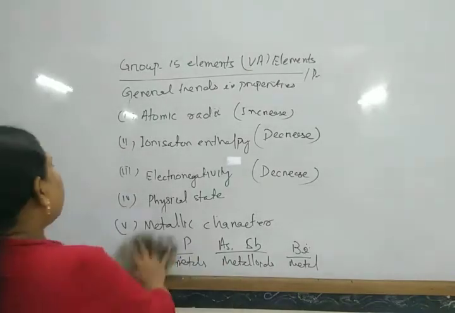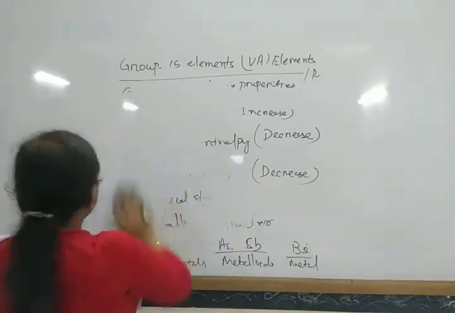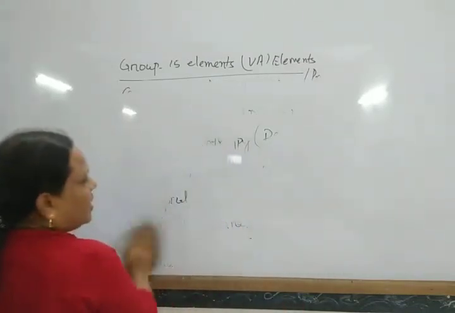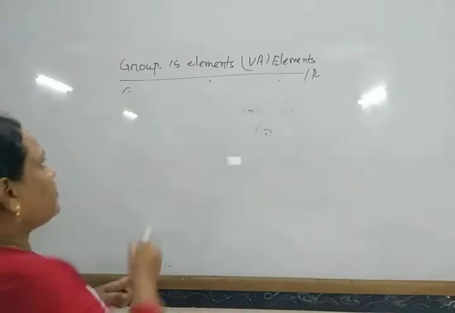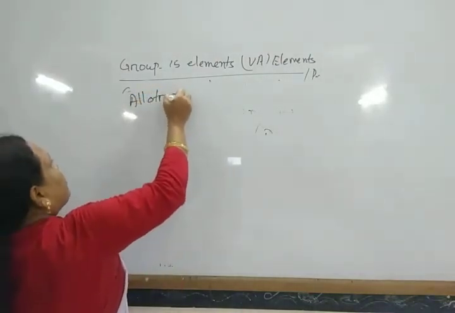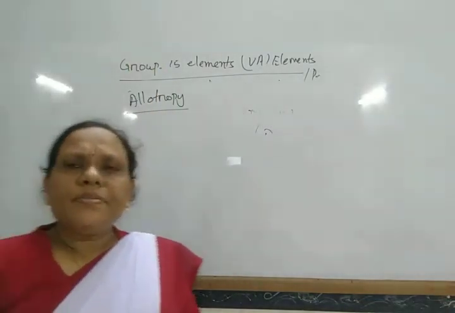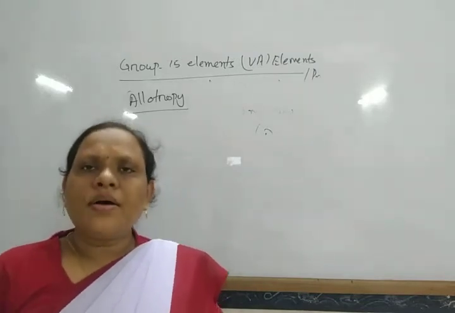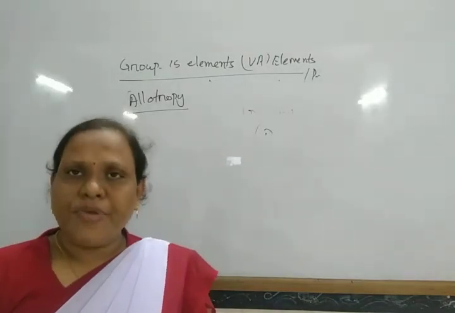Okay. Next we come to another property, that is allotropic modification. Except bismuth, all other elements of this group exist in different allotropic forms.